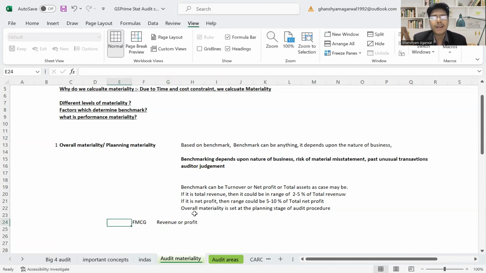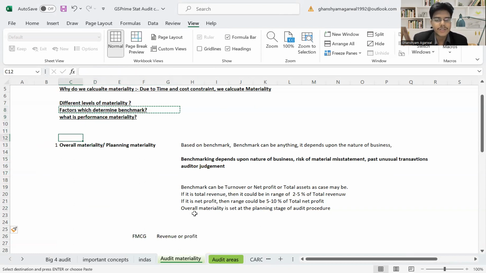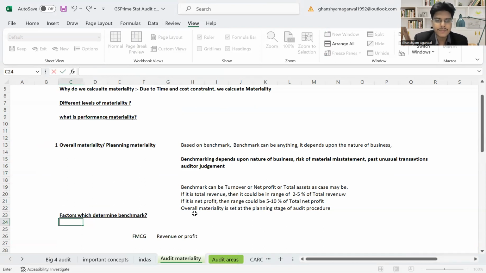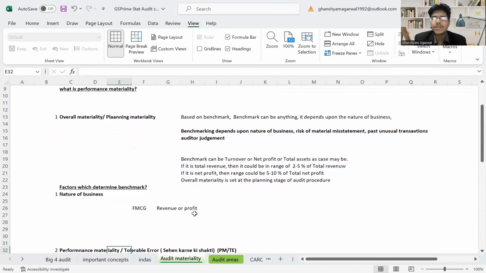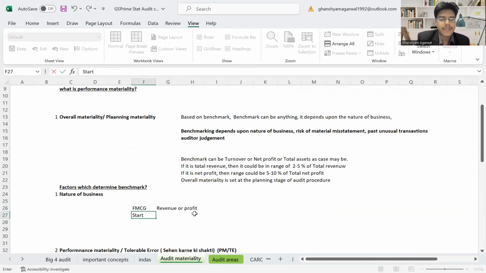So what are the factors? The question was: what are the factors that determine the benchmark? How is the benchmark determined? It depends on the nature of the business. You have to understand the nature of the business; this is the most important thing. For example, if it is a startup company, there will be no profit, so you can take revenue.